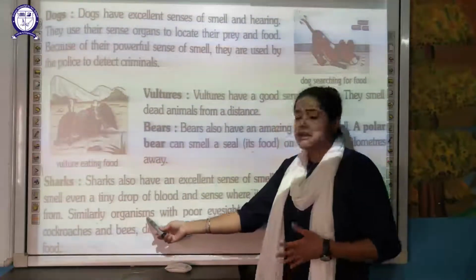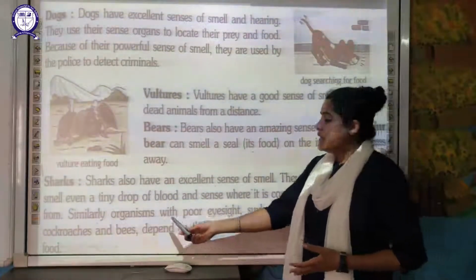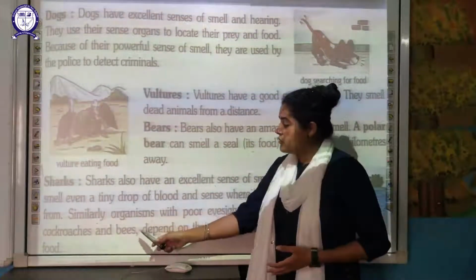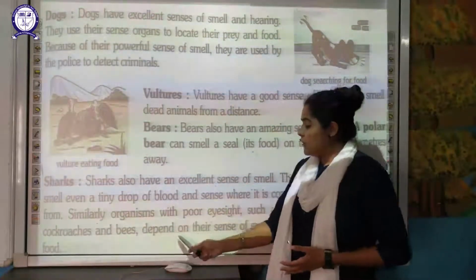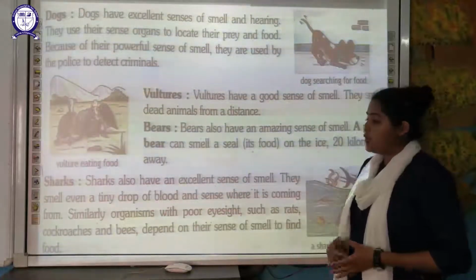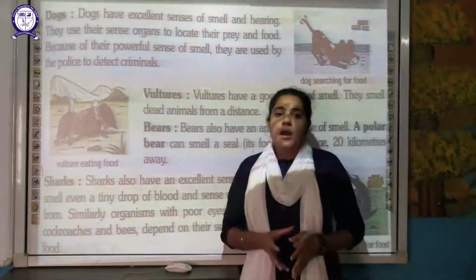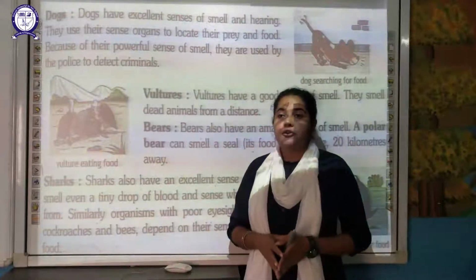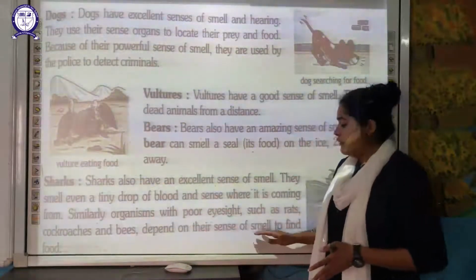Similar to that, there are certain other examples of organisms with poor eyesight, such as your rats, cockroaches, bees. These depend on their sense of smell in order to find food. So these animals which have poor vision can also identify their food by what? By their sense of smell.